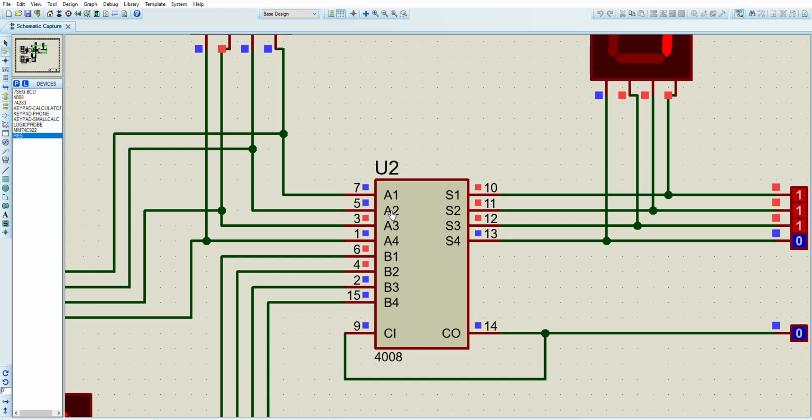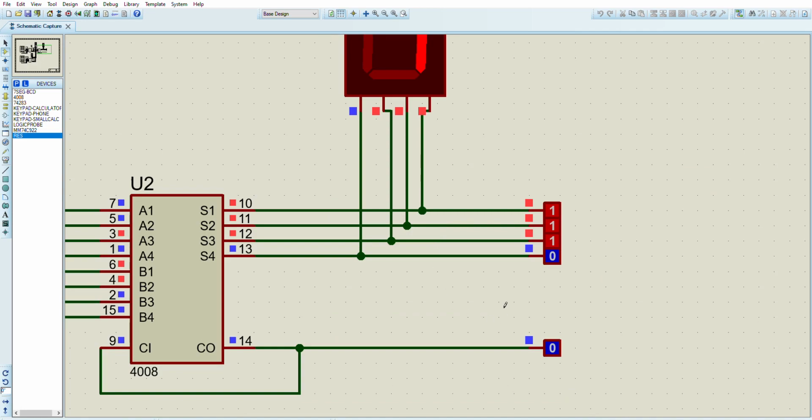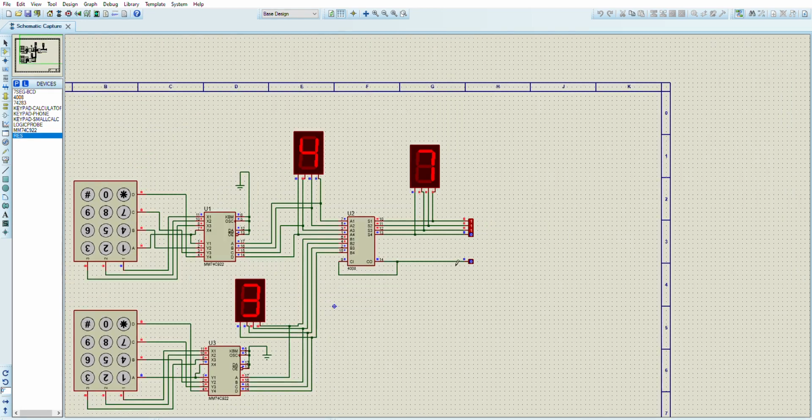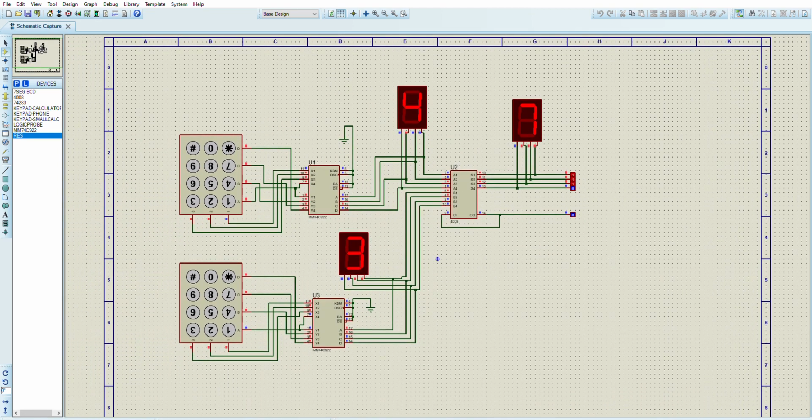When this input passes through, it would give 1110, which is equal to 7. That is 2 plus 1 plus 2 plus 4, which is equal to 7. As it does not have any carry, the carry is equal to 0 right now here. So this is our implemented addition circuit of the adder.